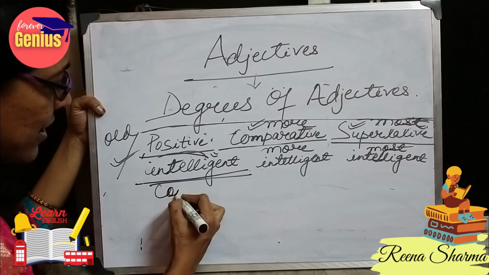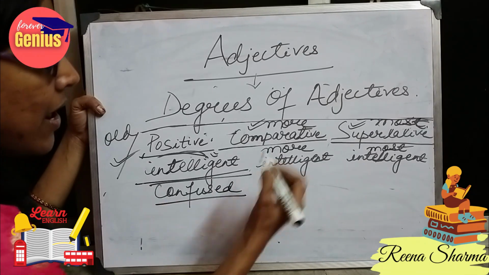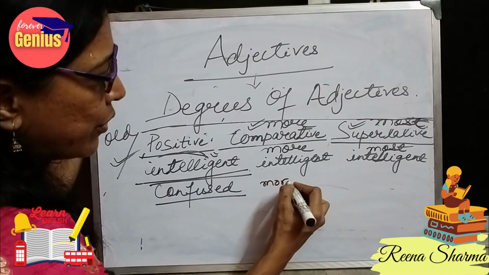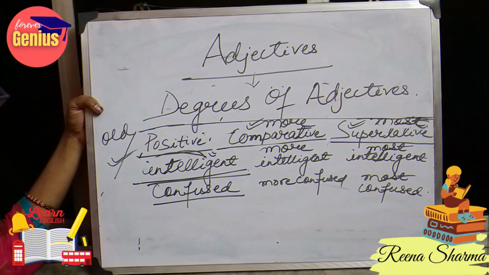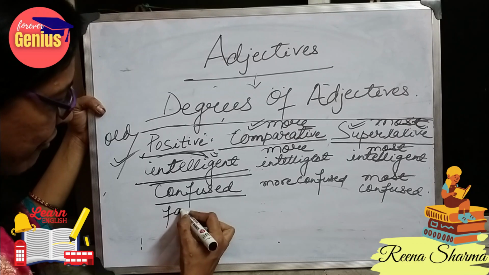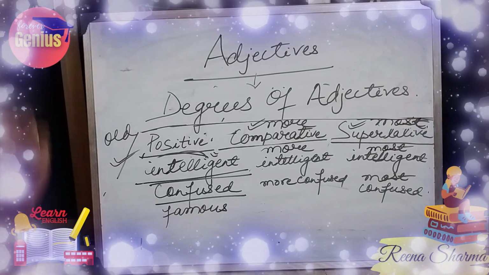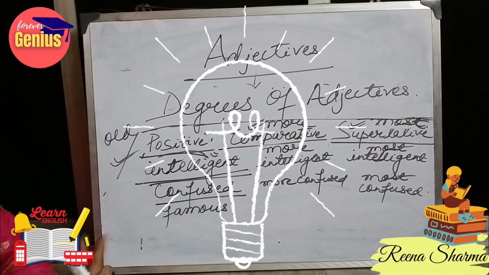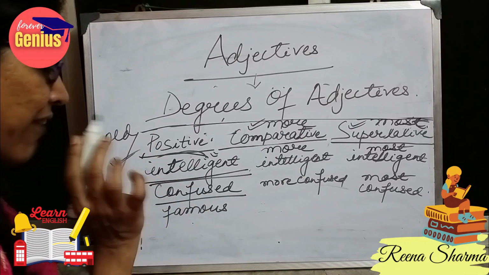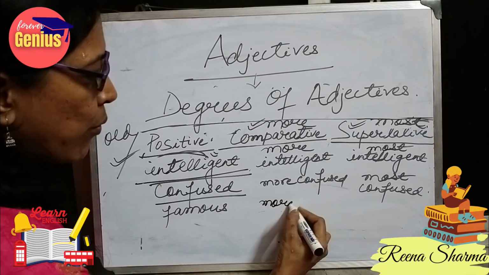Similarly, if I write the word confused, it is more than one syllable, so I will write more confused, and most confused. Again, if I write famous, it is more than one syllable. It doesn't matter whether it is 2 syllables, 3 syllables, 5 syllables or more than that. If it is more than one, it will come into this category. So famous, more famous, most famous.